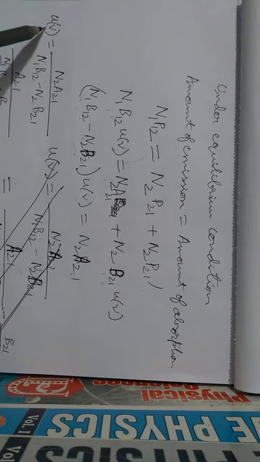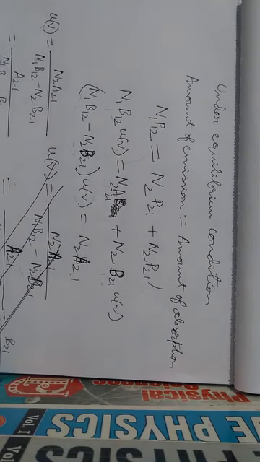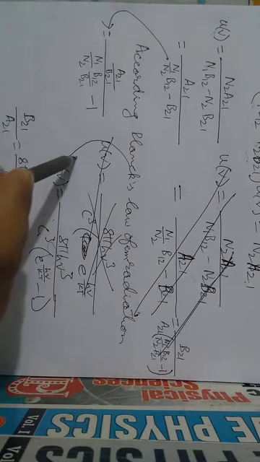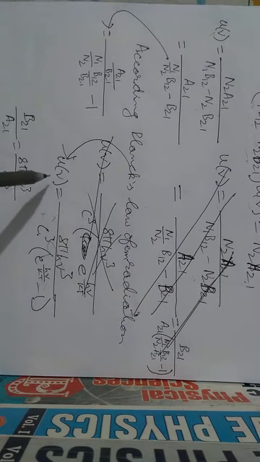So U nu is N2 into A21 by N1 into B12 minus N2 into B21. Now, according to Planck's law of electromagnetic radiation, the energy density of radiation is U nu equal to 8 pi h nu cube by c cube, within bracket, e to the power h nu by kt minus 1.